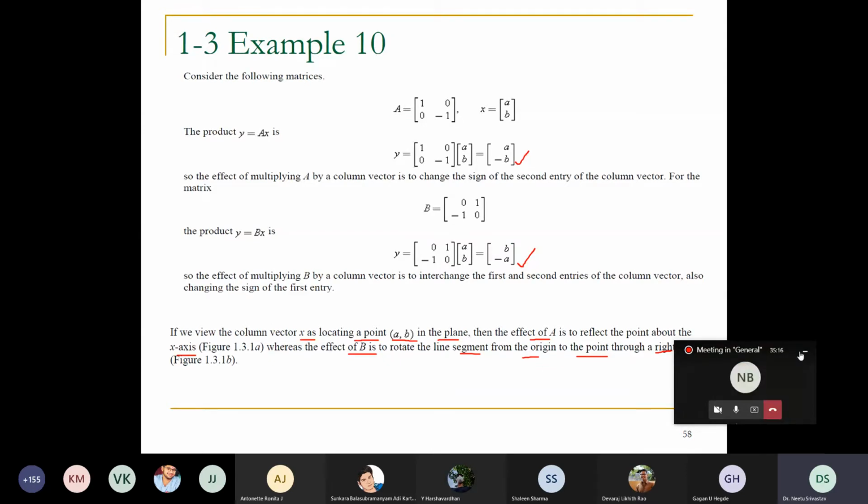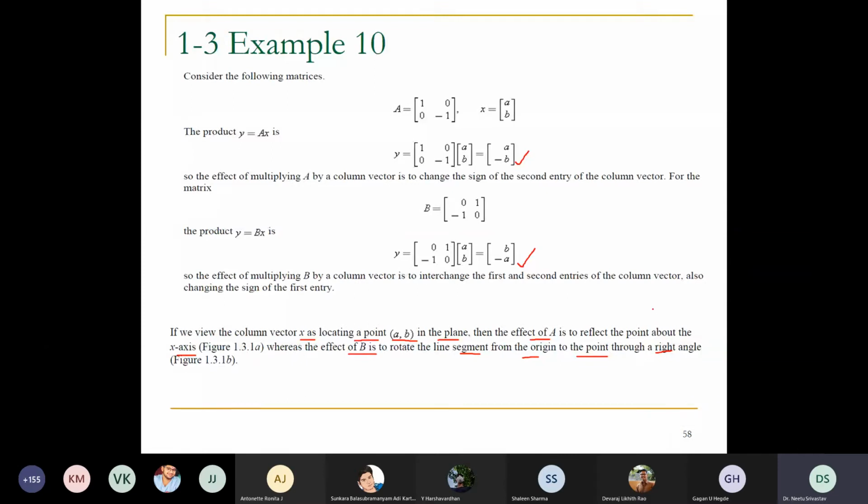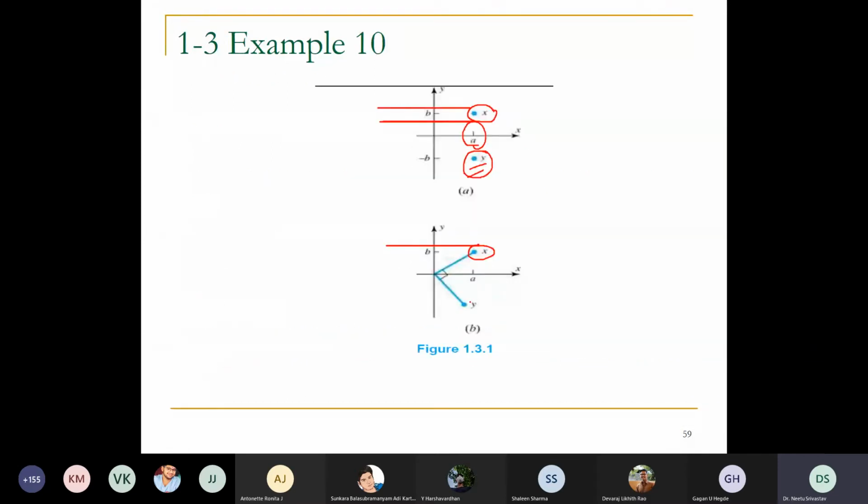Through the right angle means, B and minus A, it should be here. This right angle triangle should rotate to here because B should be positive, right?